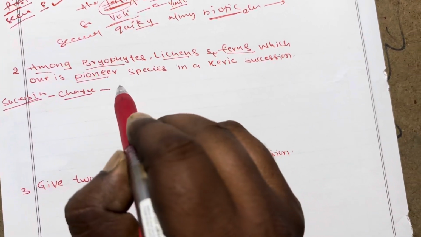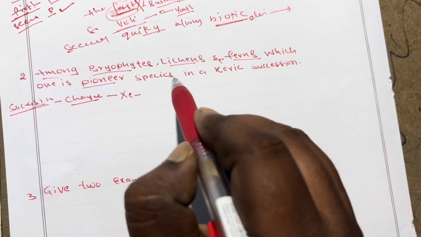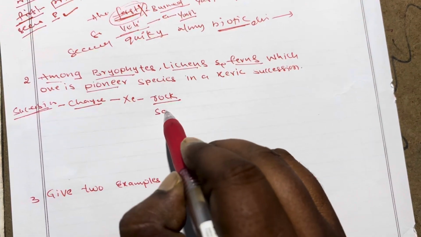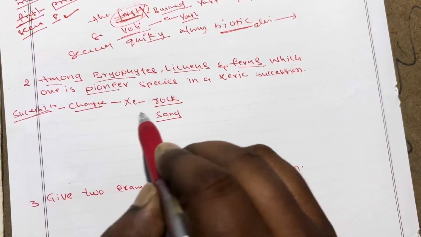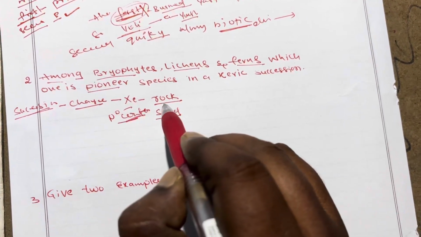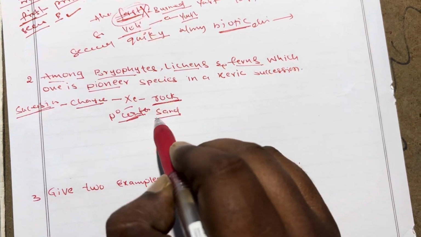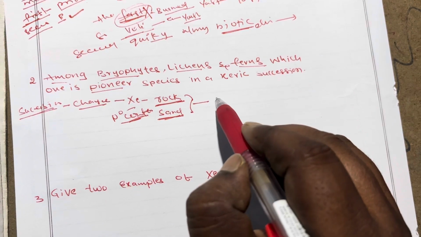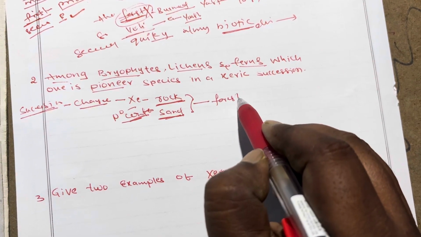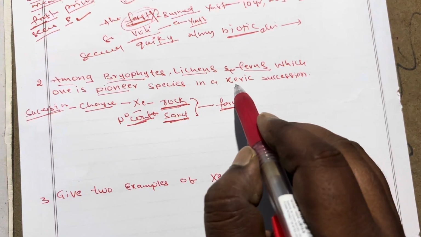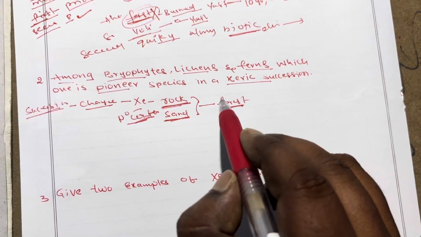Xeric succession is nothing but a place of rock area or sand area with no water. That rock area or sand area converts into forest. The conversion of rock and sand into forest is called xeric succession.